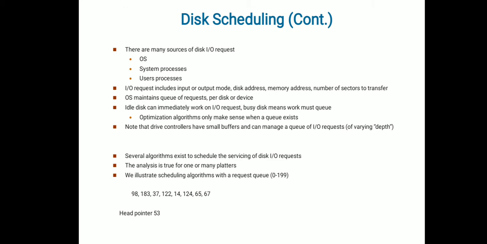We have many algorithms. Here we are going to see mainly two important categories of algorithm, and apart from that, one more algorithm included in these scheduling algorithms. The first one is FCFS, which means first come first serve. Whichever request comes first will be responded to first. That is the concept of FCFS.